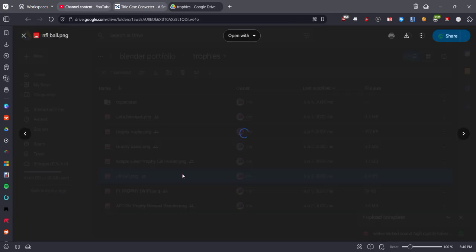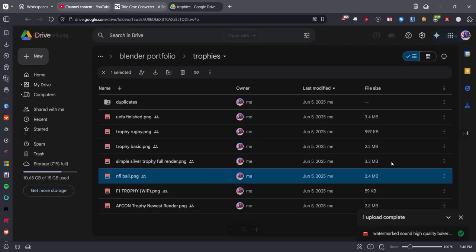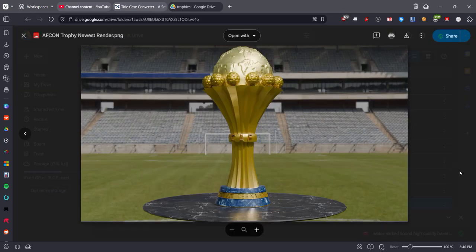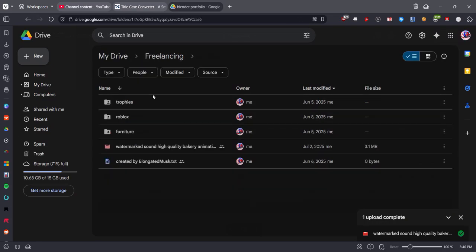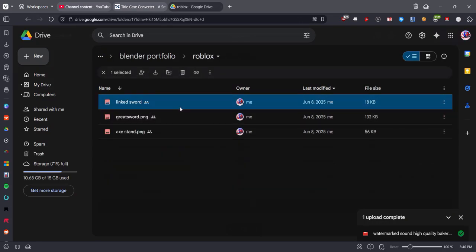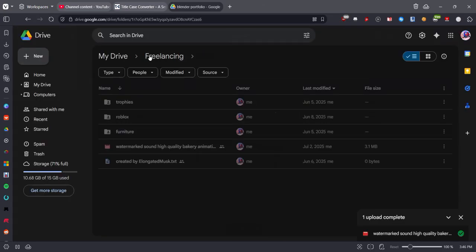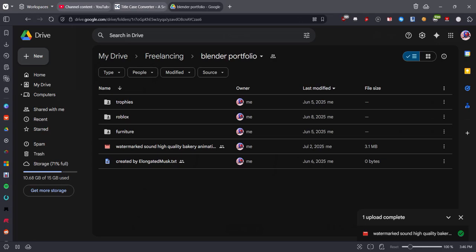So I have an NFL ball, the AFCON trophy. I have stuff for video games as well. Of course, that was untextured.